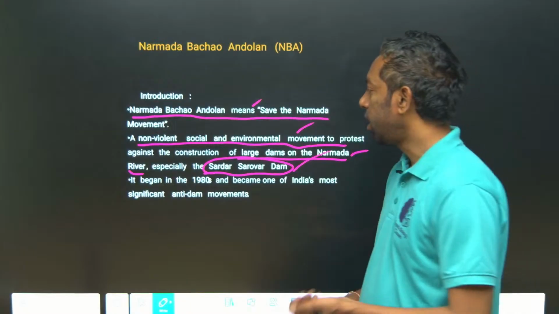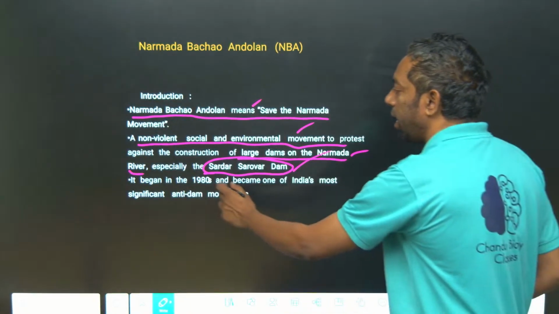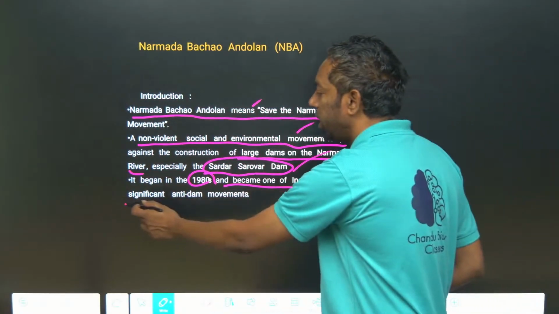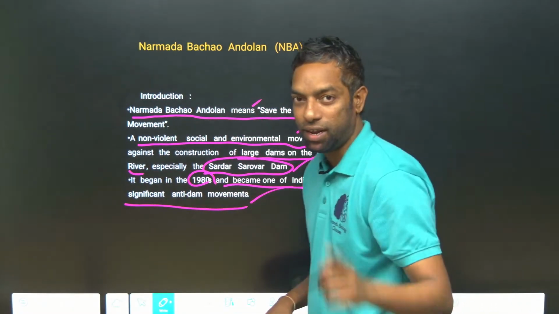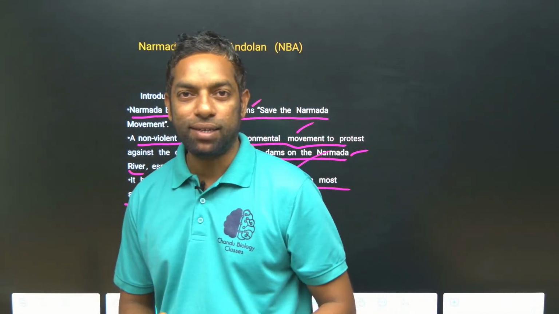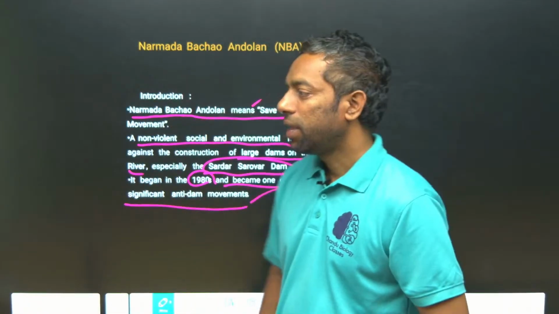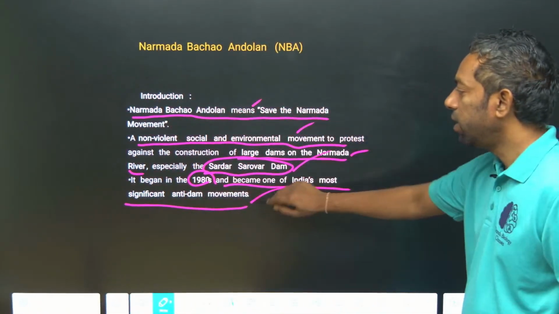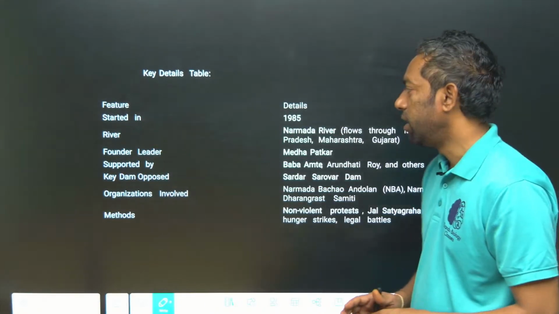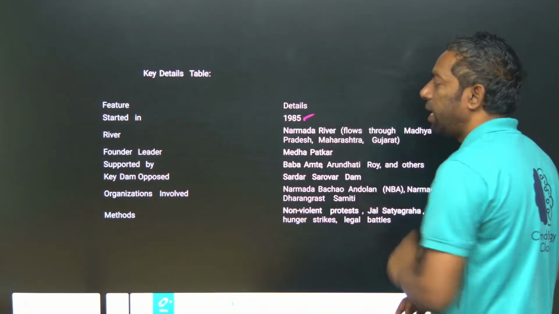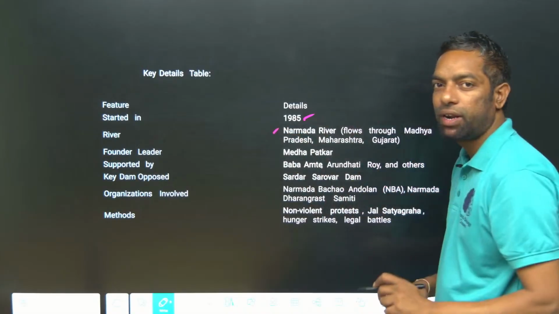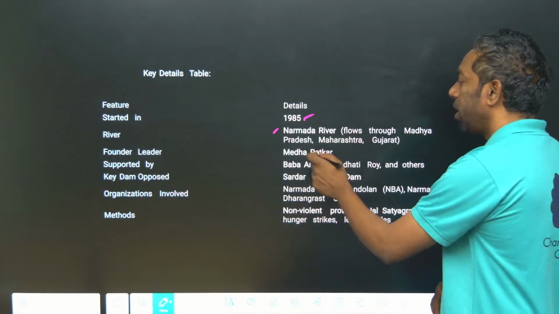It started in 1980. It became one of India's most significant anti-dam movements. Most of the people fought for many years for this dam. This is a very significant anti-dam movement. Key features of this movement: the year is 1985. The river is the Narmada river.